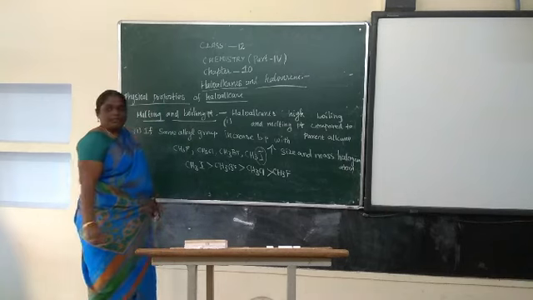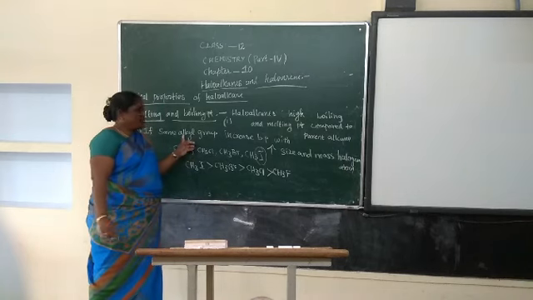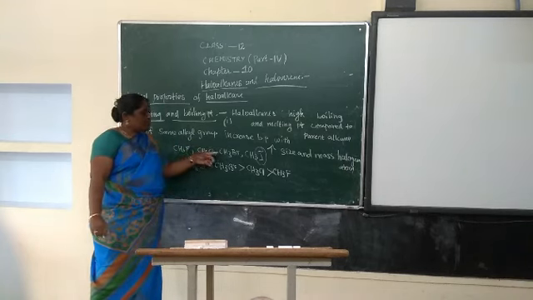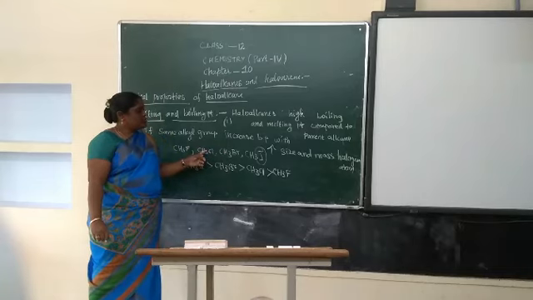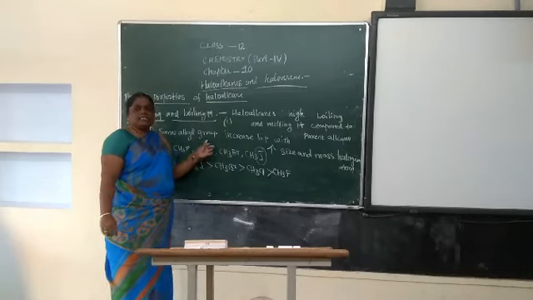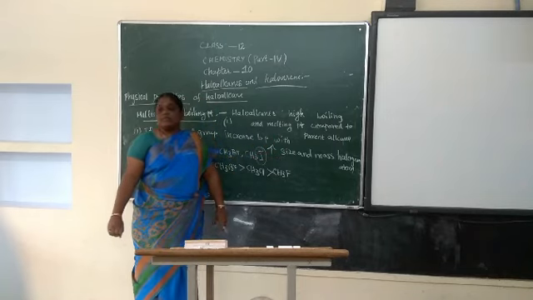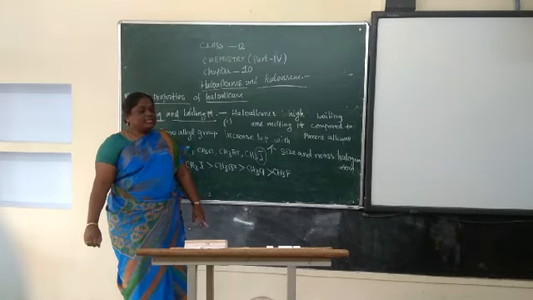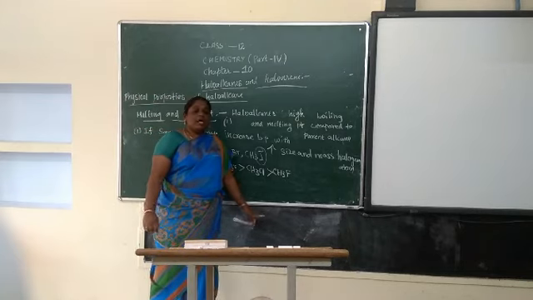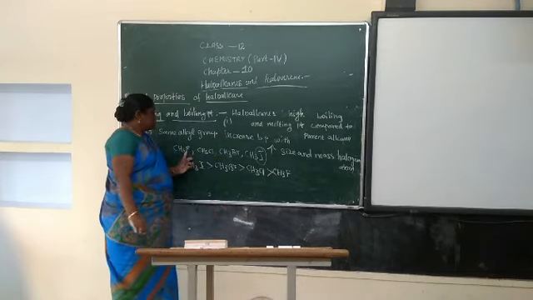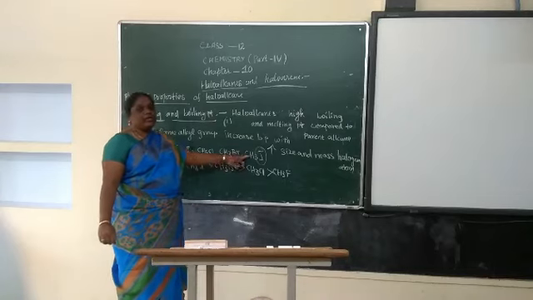Clear? If it is the same alkyl group with a different halogen, the boiling point increases with increasing size and mass of the halogen atom. We know fluorine, chlorine, bromine and iodine.